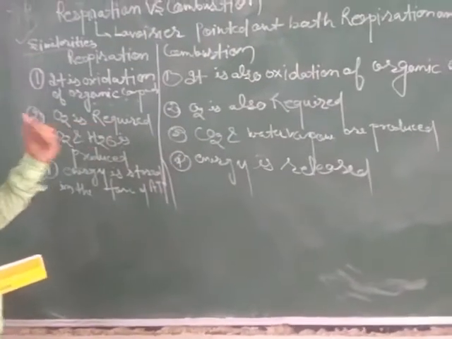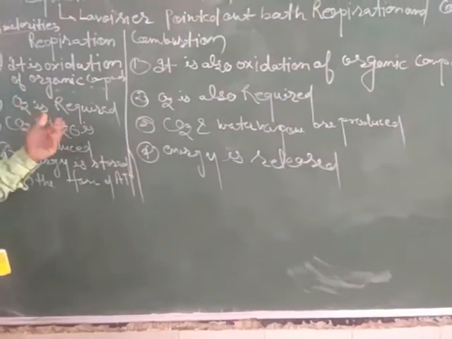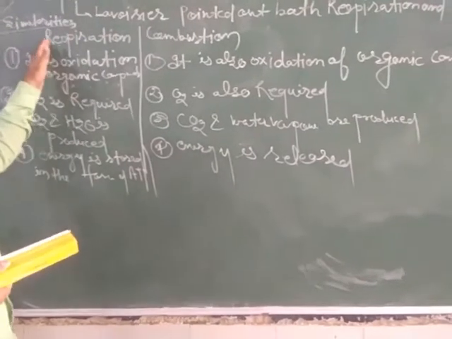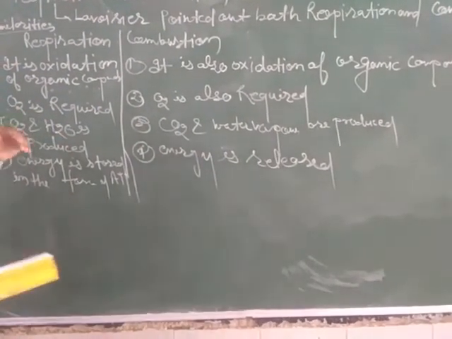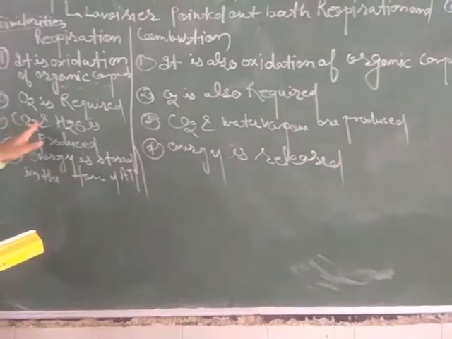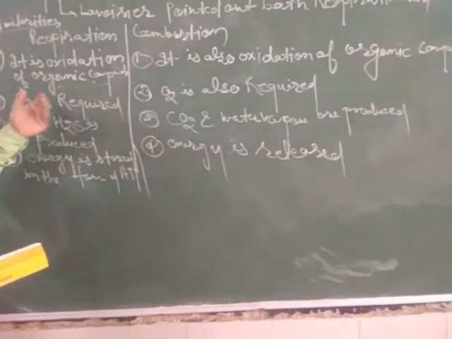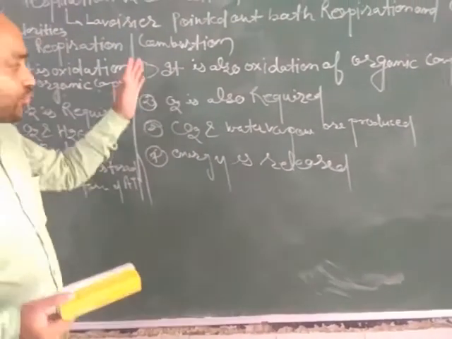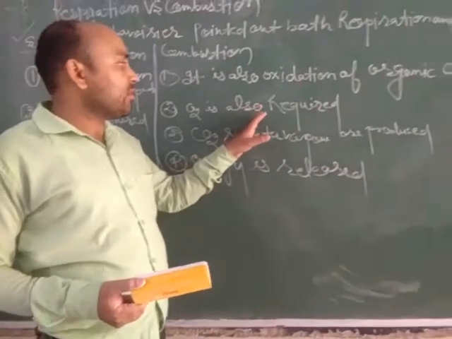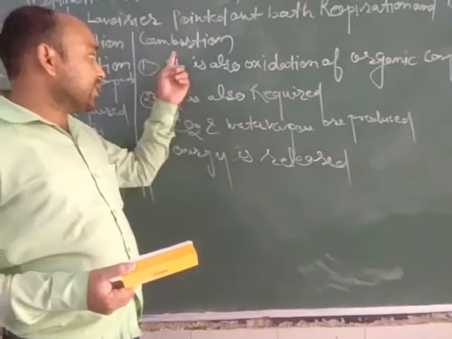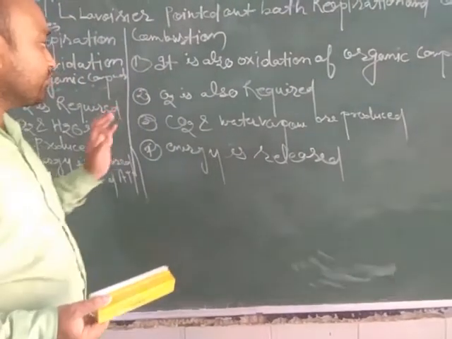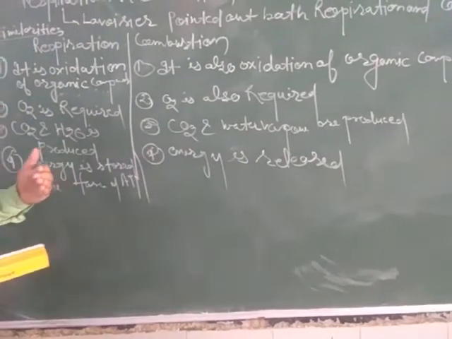Oxygen is required to carry out the respiration process. It is also required for combustion, but respiration occurs in the presence or absence of oxygen, while combustion only occurs in the presence of oxygen. Oxygen is the key factor required for the combustion of any organic substance.